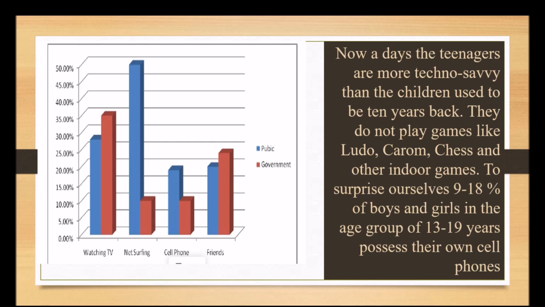Coming back to the data again. So this methodology you also have to work upon. Do not go with the data continuously. See sentence 1 data, sentence 2 data, sentence 3 data. If you do that, it will become monotonous and boring. Rather than doing this, use sentence 1, then something from your side, then sentence 2, data 2, then something from your side, then data 3, then something from your side. Okay. So to surprise ourselves, see the use of the words I have done. To surprise ourselves, 9 to 18% of the boys and girls in the age group of 13 to 19 years purchase their own cell phones. Okay. So in order to emphasize the entire sentence, I use the words to surprise ourselves.